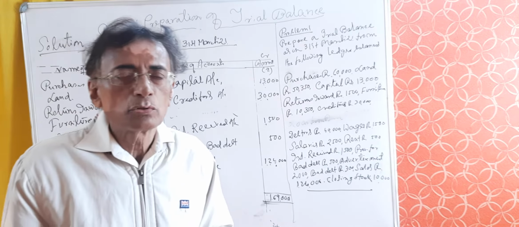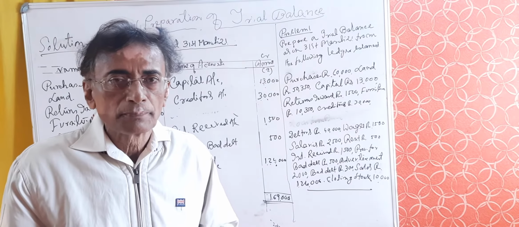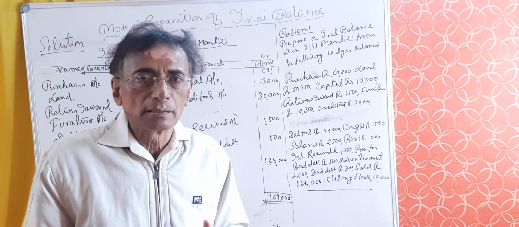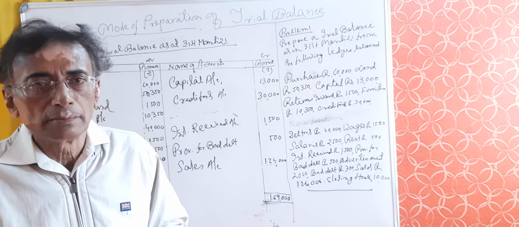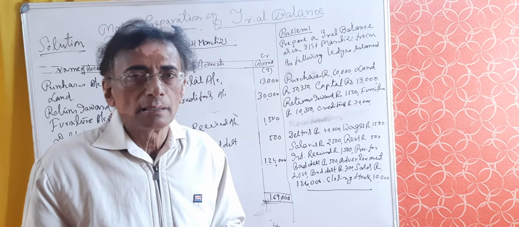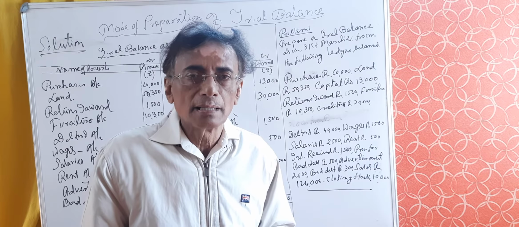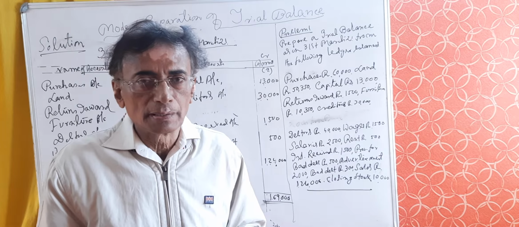What are the golden rules of personal account? What comes in debit and what goes out credit. Personal account may have either debit balance or credit balance, depending on the nature of activities of that particular account. In case of debtors, it represents the debit balance, and in case of creditors, it represents credit balance. In case of liabilities, it will represent credit balance.